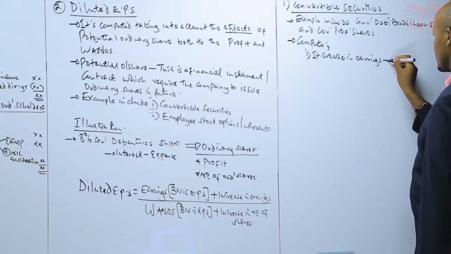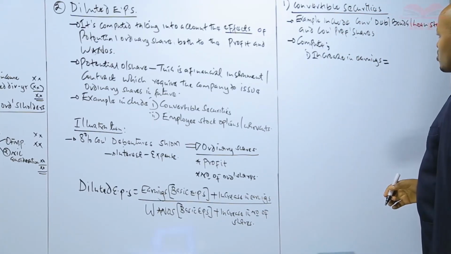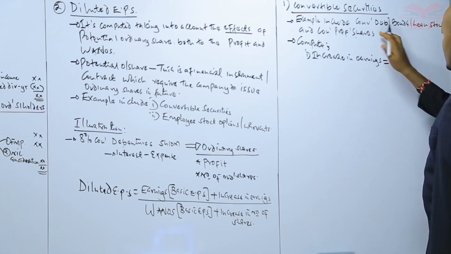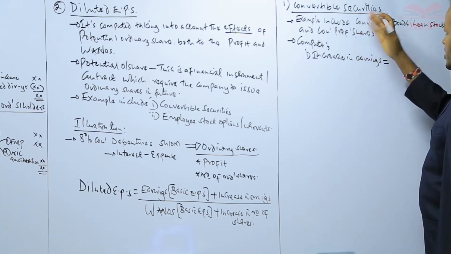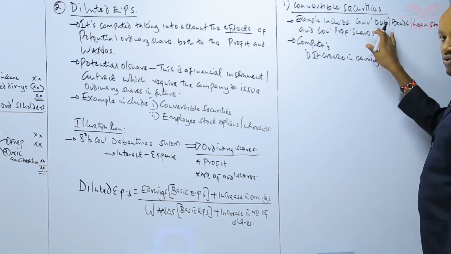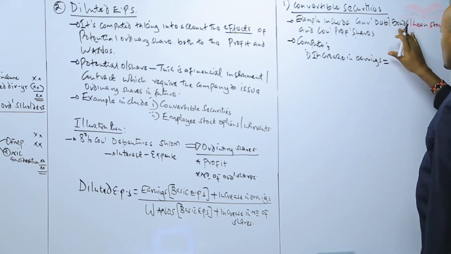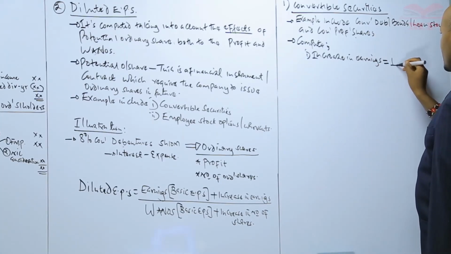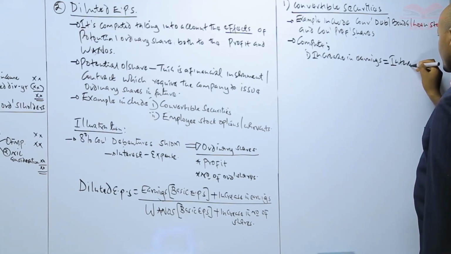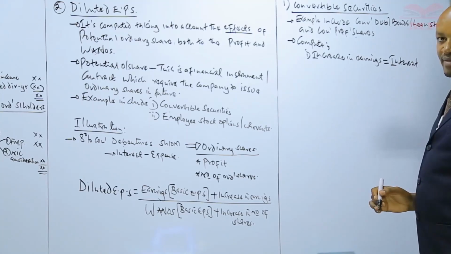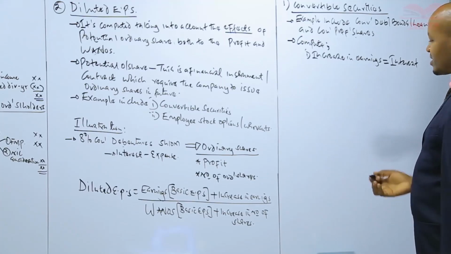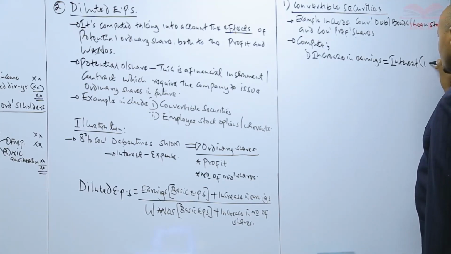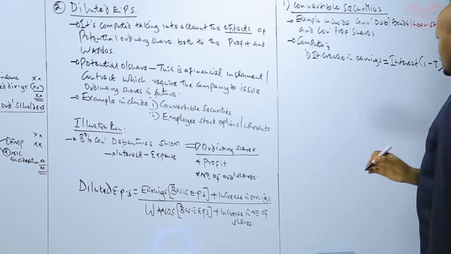Now, this increase in earnings is computed as follows. In case the company has issued convertible securities whereby the company is supposed to pay interest, e.g. debentures, bonds, or loan stock, the increase in earnings is always equal to the amount of interest which was paid by the company during that year, but this interest should be taken net of tax.